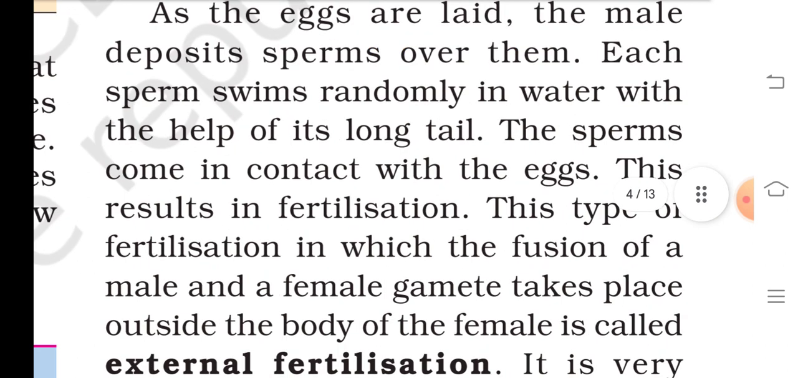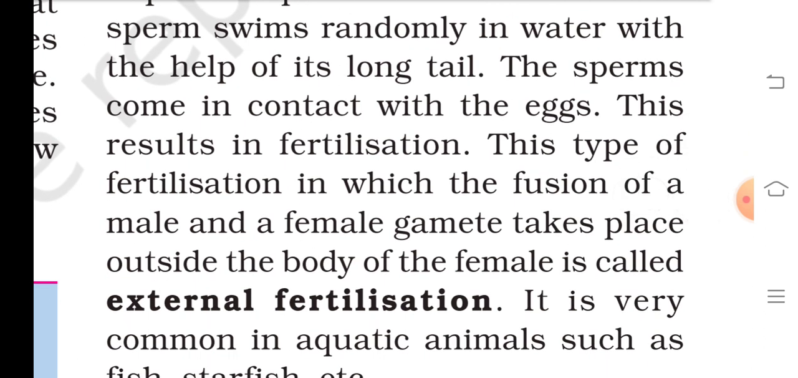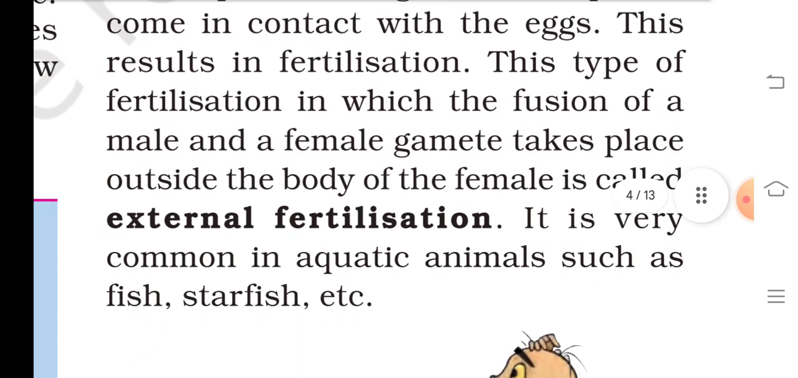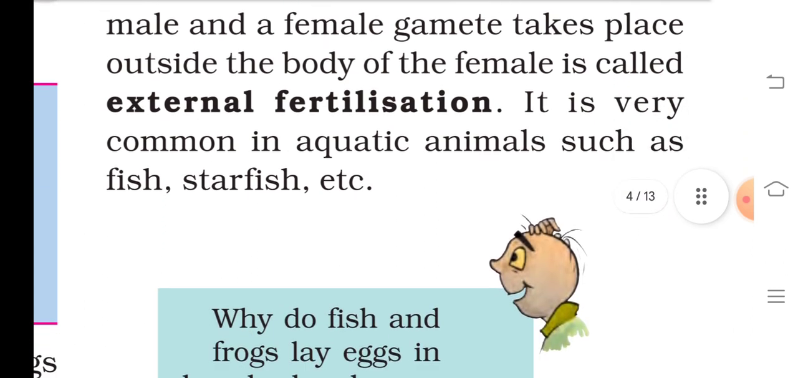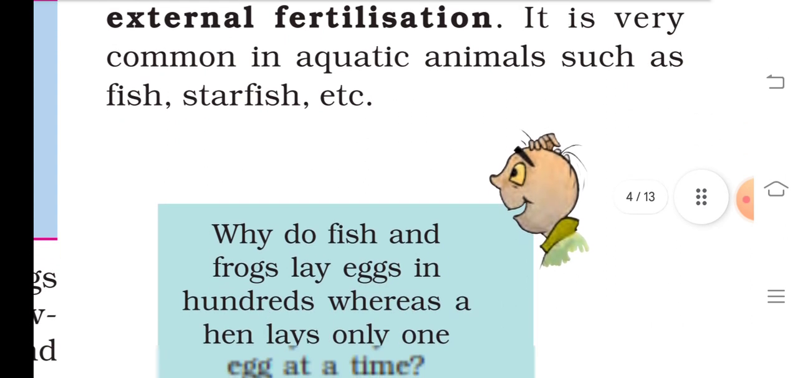Each sperm swims randomly in water with the help of its long tail. The sperm come in contact with the egg. This results in fertilization. This type of fertilization, in which the fusion of male and female gametes takes place outside the body of the female, is called external fertilization. It is very common in aquatic animals such as fish and starfish.